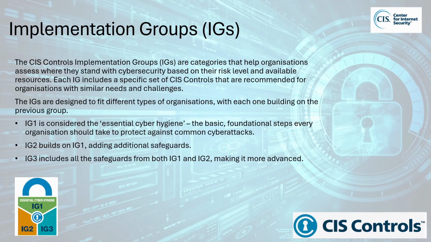IG1 is considered essential cyber hygiene, the basic foundational steps every organization should take to protect against common cyber attacks. IG2 builds on IG1, adding additional safeguards. IG3 includes all the safeguards from both IG1 and IG2, making it more advanced and contributing to a better security posture for the organization. In other words, IG2 and IG3 are progressively more advanced levels of security starting from the essentials in IG1.